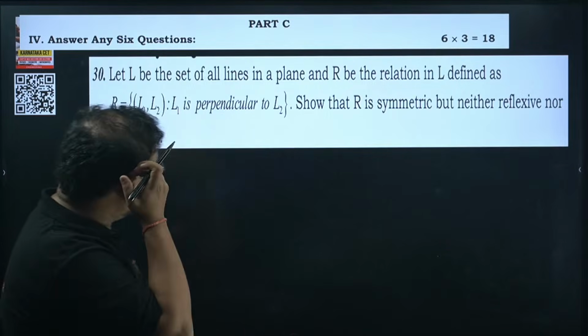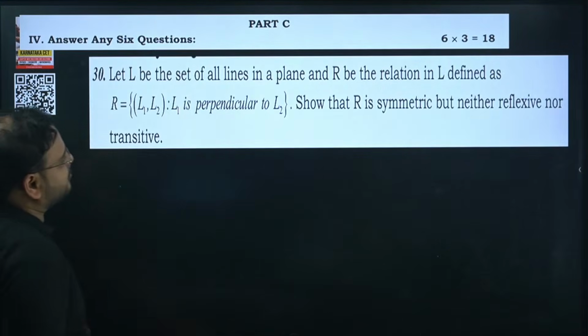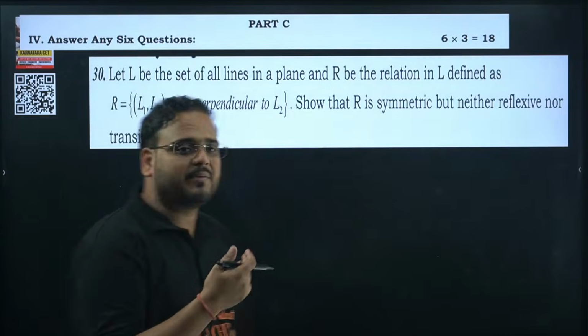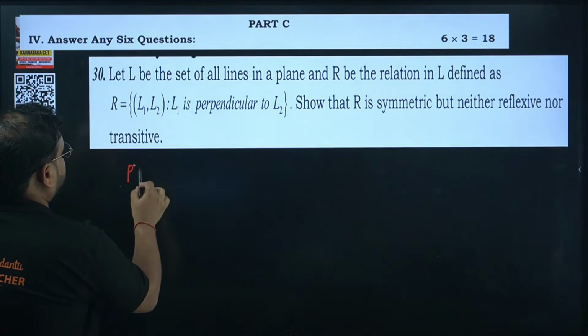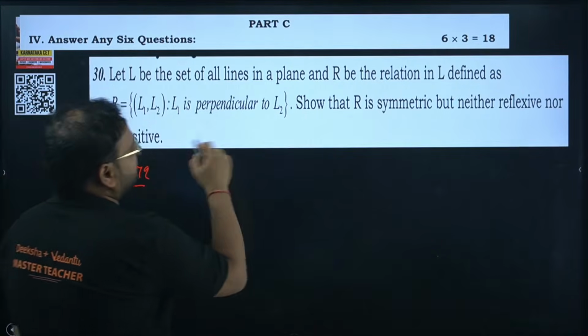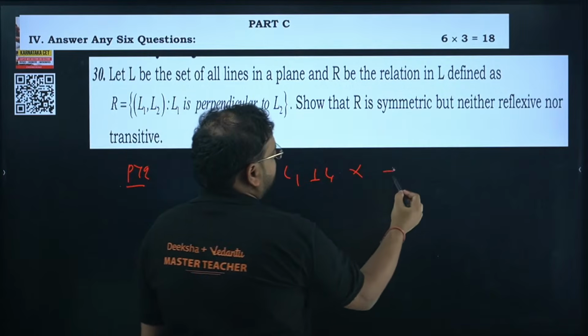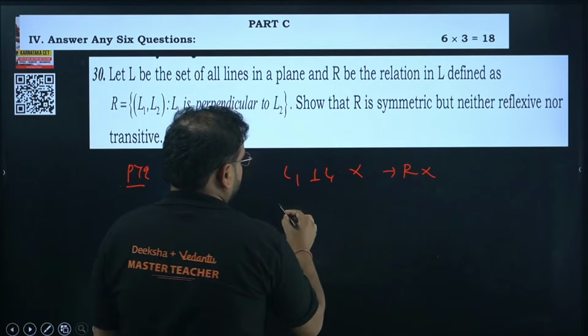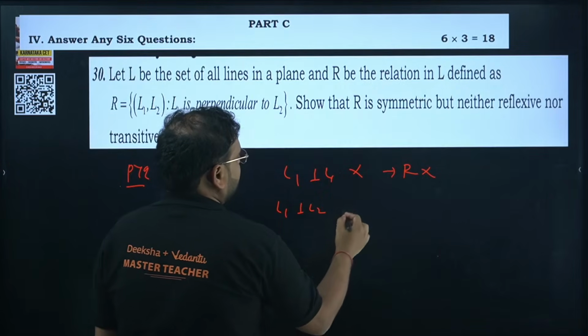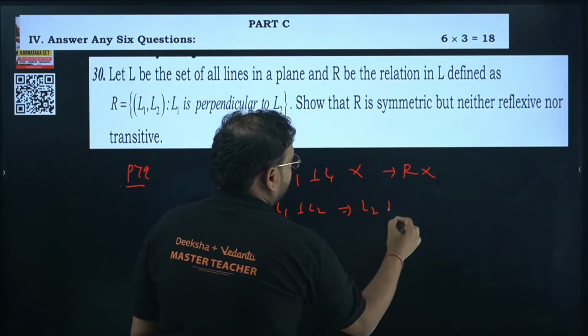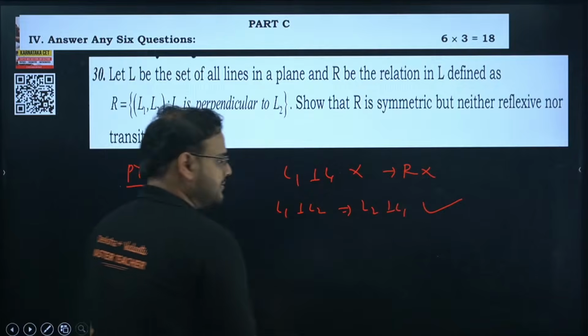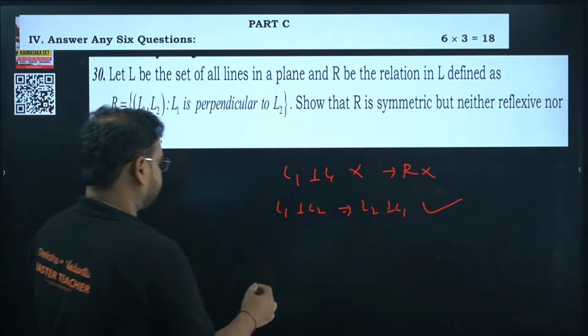Okay, yes, exactly. So let L be the set of lines. This you can solve, right? This is a PYQ. We have solved this question so many times. Can L1 be perpendicular to itself? No, sir. Means not reflexive. If L1 is perpendicular to L2, will it mean that L2 is perpendicular to L1? Yes. Okay.